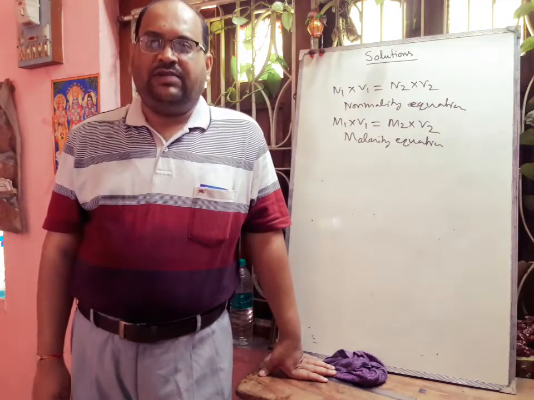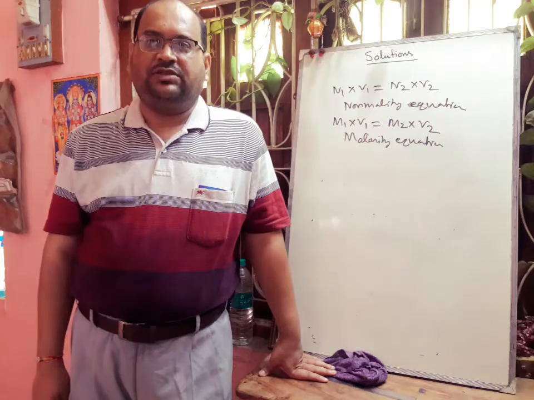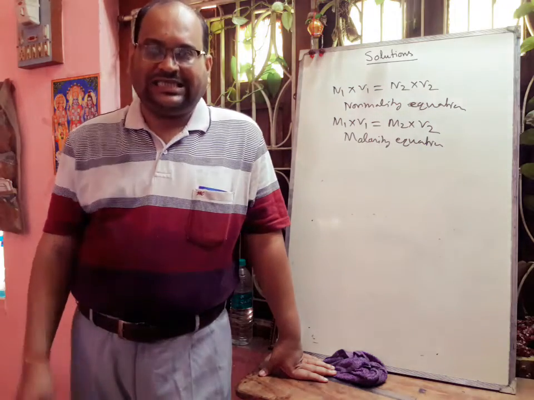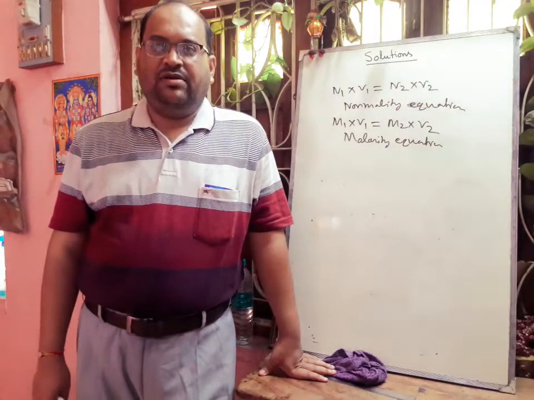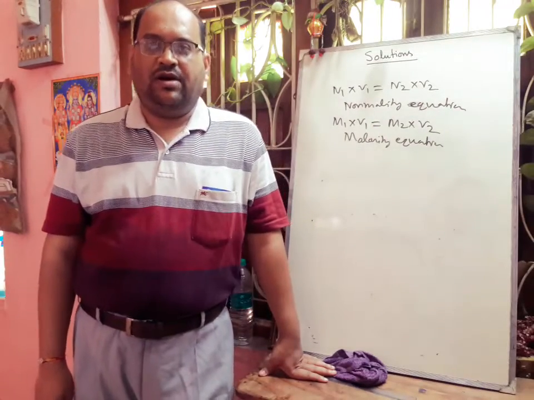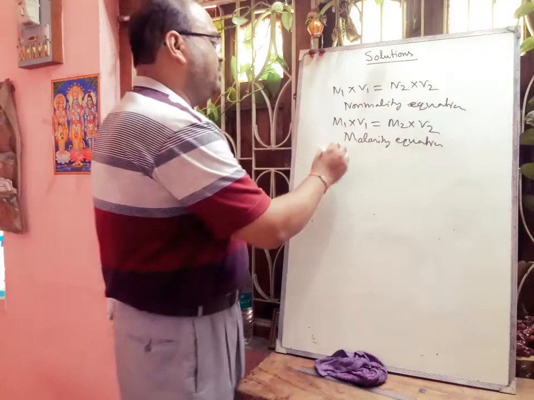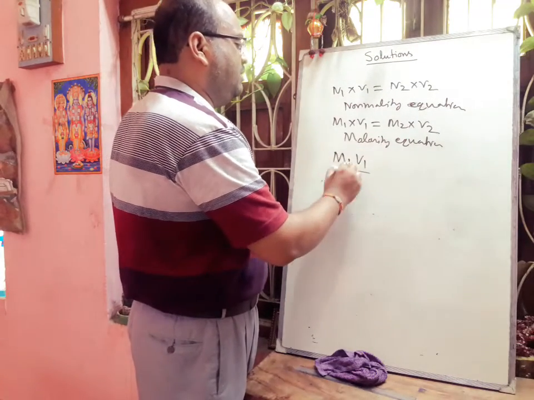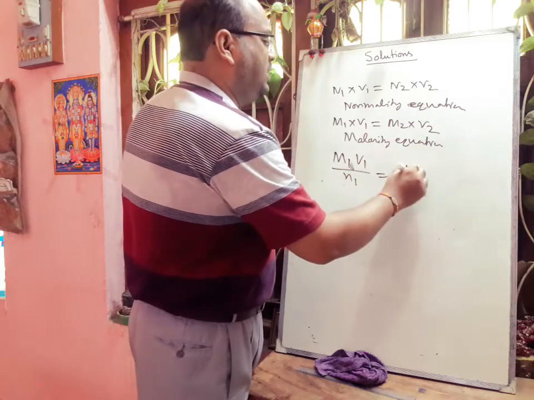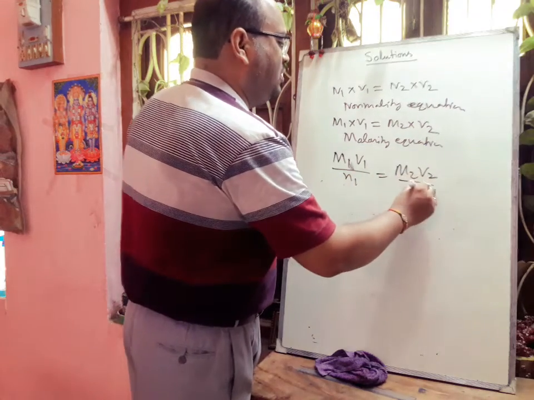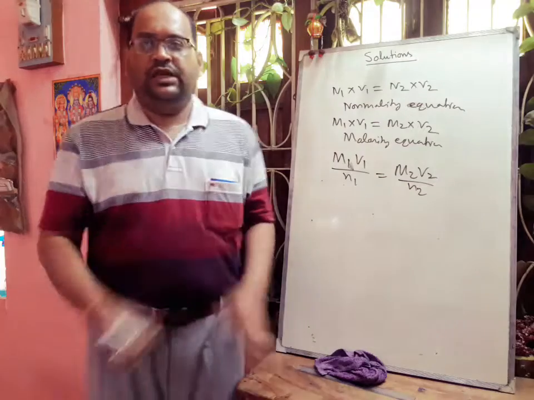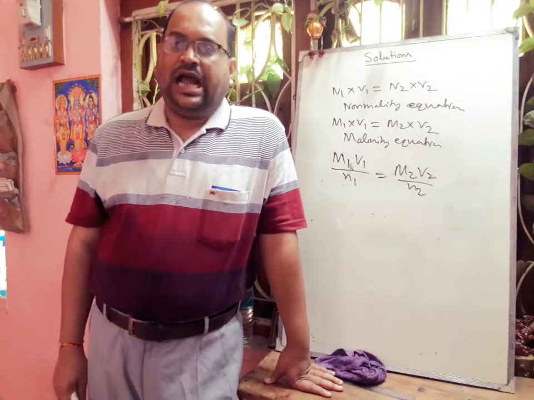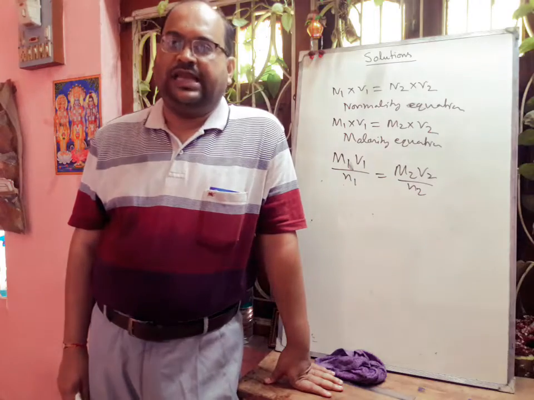However, if the reaction between two solutions is studied in terms of their molarities, first we have to balance the reaction, and then the molarity equation will be written as M1 V1 by N1 is equal to M2 V2 by N2. Now what are N1 and N2? N1 is the number of moles of reactant 1 and N2 is the number of moles of reactant 2 in the balanced equation.